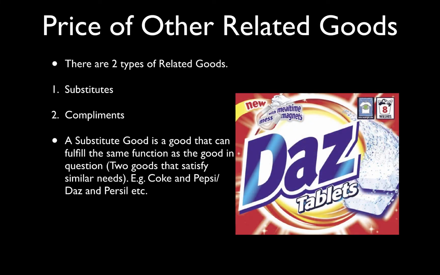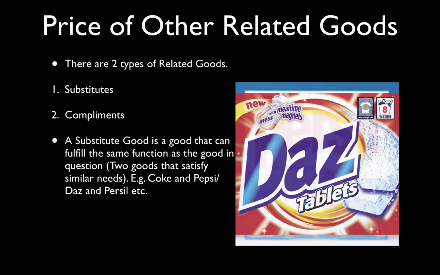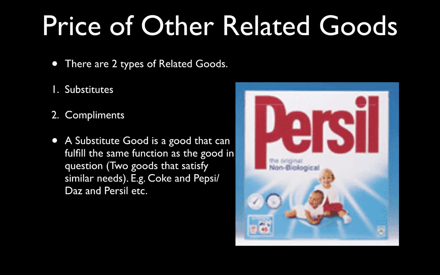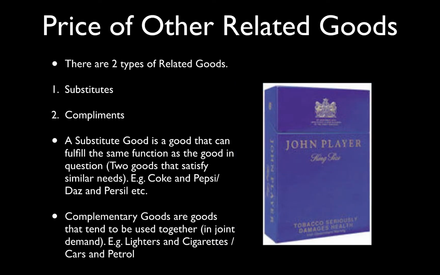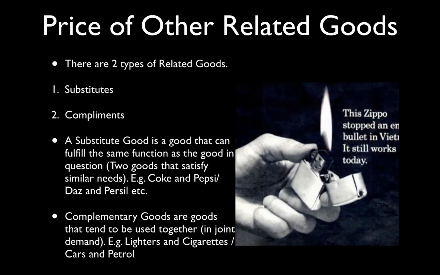Another type is a washing up powder, which is Daz versus Persil. They do similar jobs. They fulfill similar needs. Okay, they fulfill the same function as each other. That's what a substitute is. A complement or complementary goods are goods that tend to be used together or are in joint demand. So with cigarettes, if you're ever going to smoke, which I would never advise, but if you choose to do, what else do you need other than cigarettes in order to smoke? And the answer is a lighter.